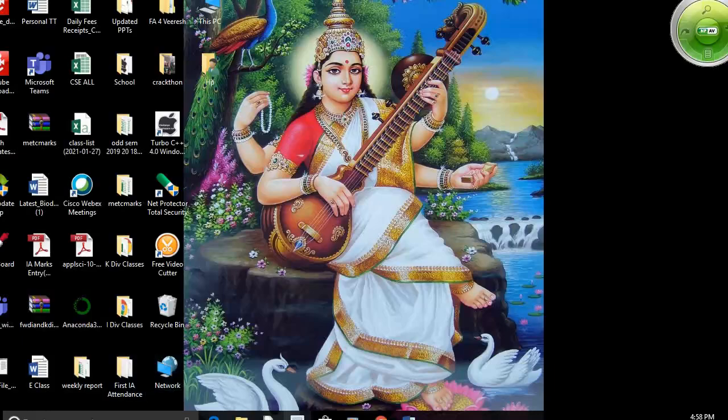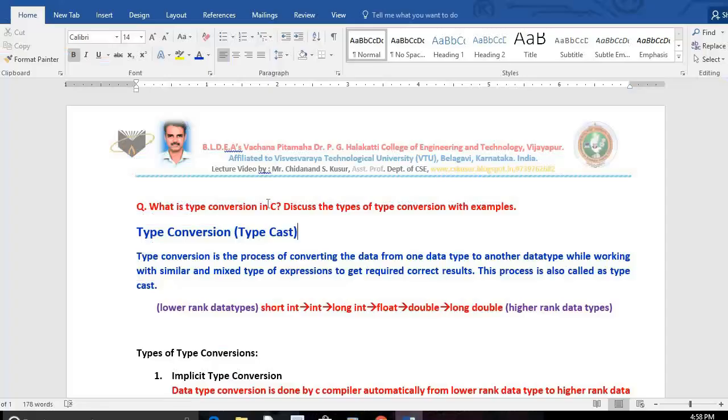In today's class, I teach you a very interesting topic named type conversion. You may get a question on type conversion in the VTU main examination. Then how to answer this question? That is what we discuss in today's class.